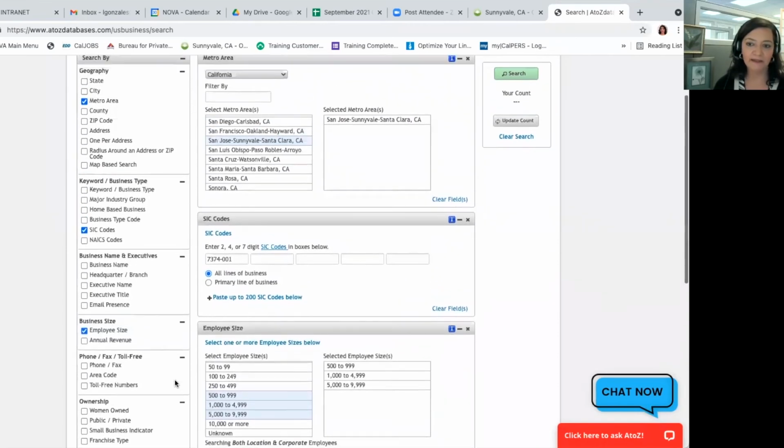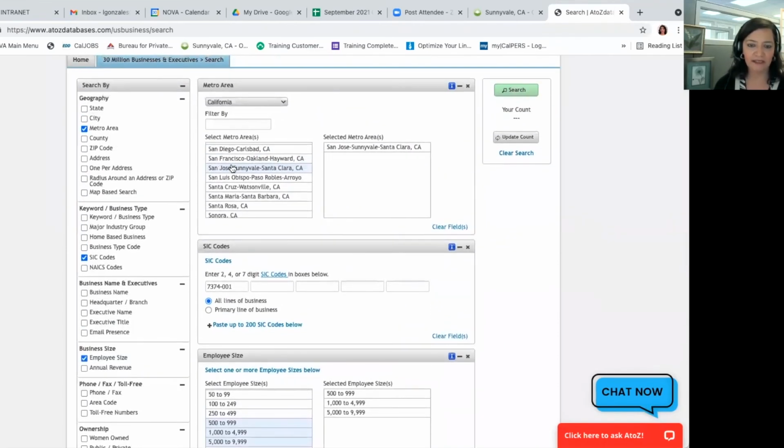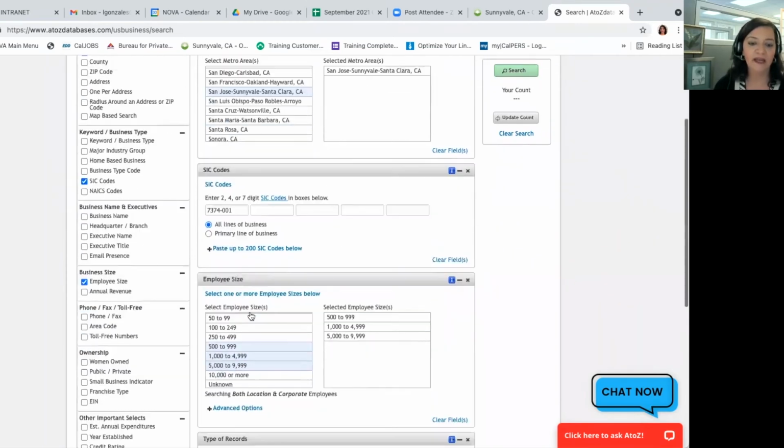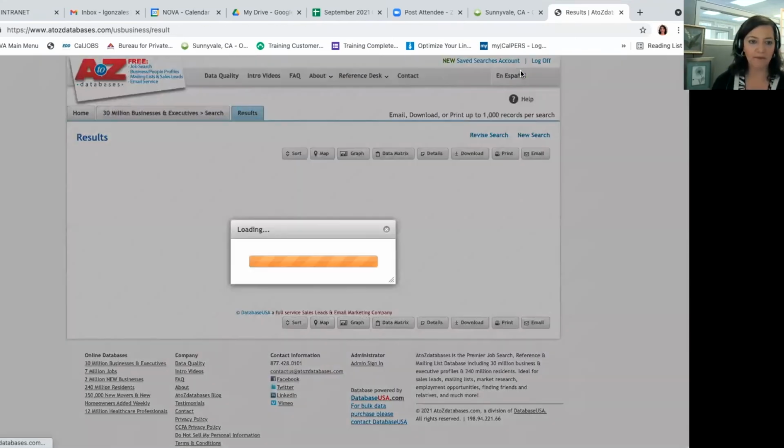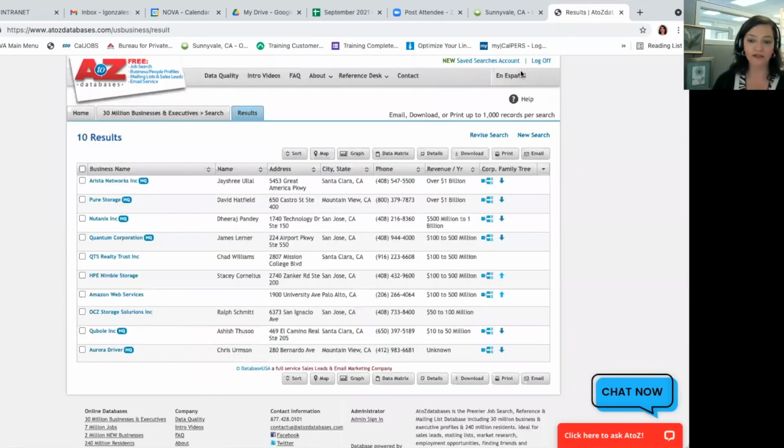But I'm going to keep it to this, which again, California, San Jose, Sunnyvale, using that industry code for data processing, and then a company between 500 and 9,000, under 10,000, and say search. And let's see what we come up with. All right, 10 results, which is great. This is a doable list as a target list for me. I've got a whole list here I could look at.